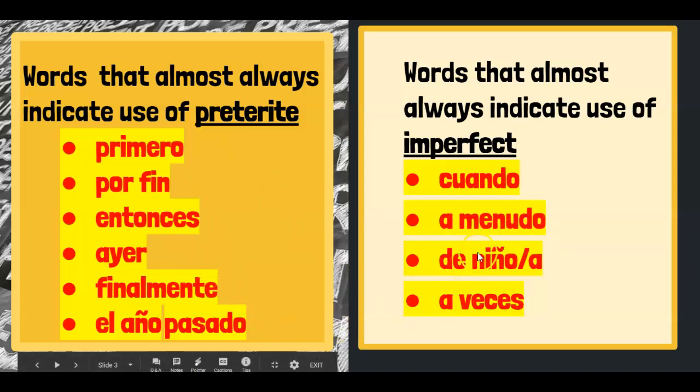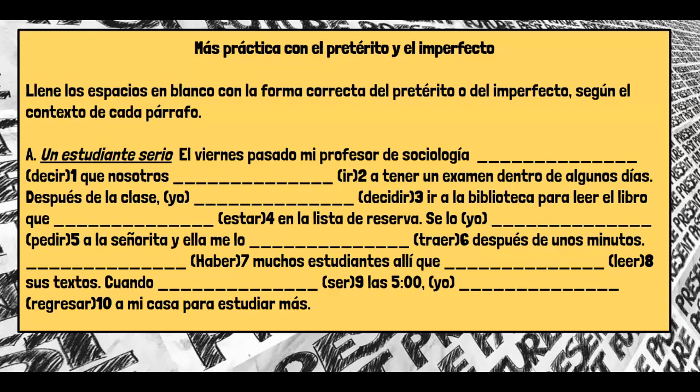I would write these down and pause the video and go back and write these down. These are a little cheat sheet. So now I wanted to go over really quickly with you, do this together, and kind of walk through what we just reviewed. So here we're going to do a little paragraph with pretérito and imperfecto, and the title is Un estudiante serio.